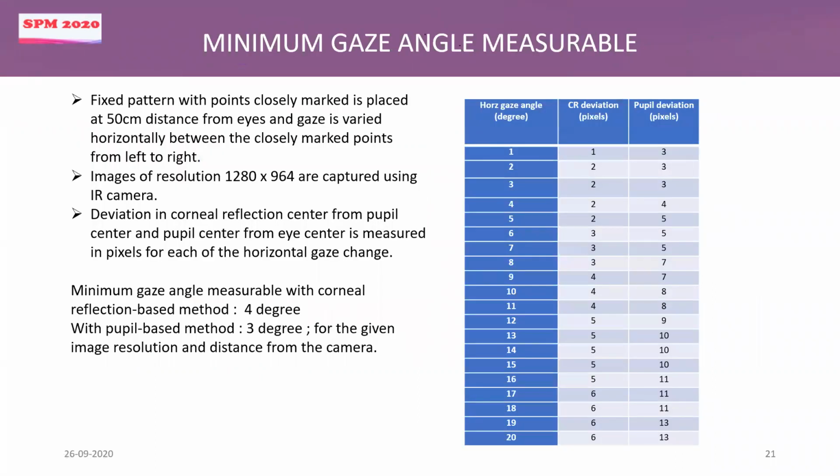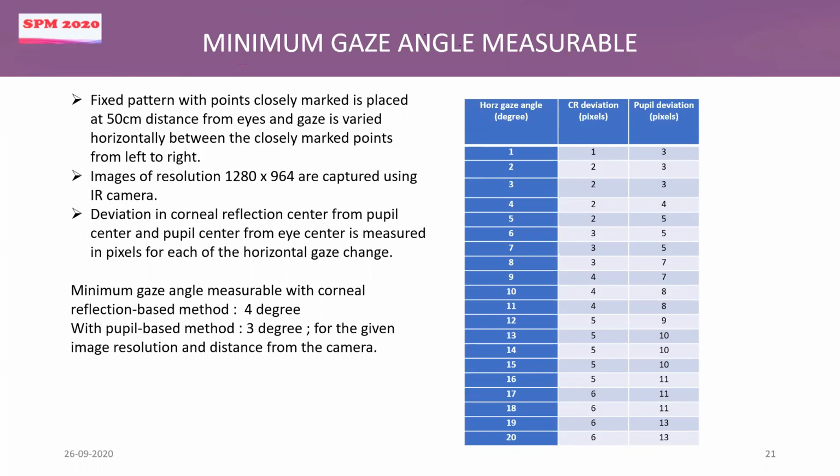The last experiment which we have done is that we wanted to measure what is the minimum gaze angle that can be measurable in both the methods. For this, we used a different pattern where the points are closely marked. Like for each 1 degree, I had a point marked. So a new pattern was created with this closely marked points, and we have used the same IR camera to